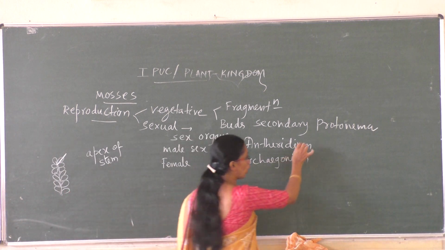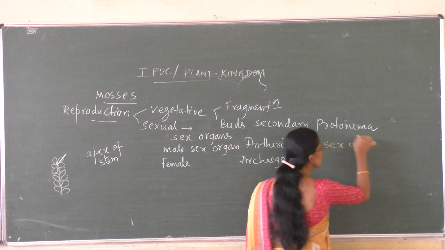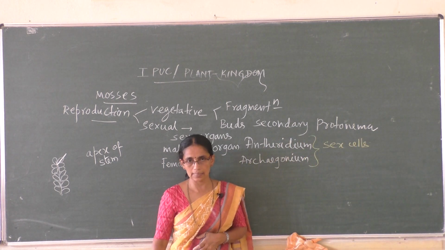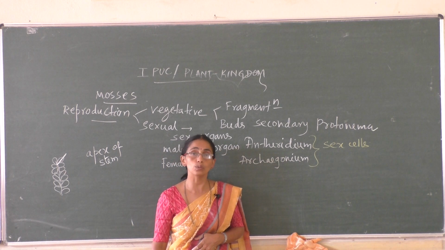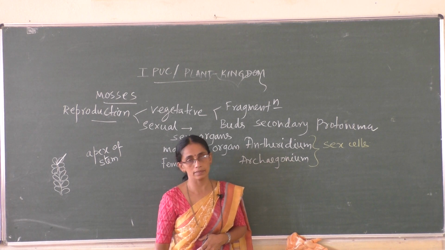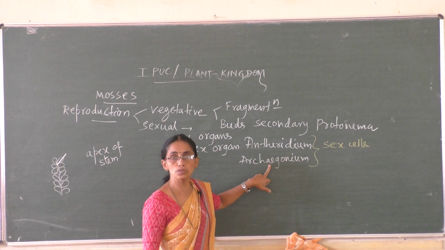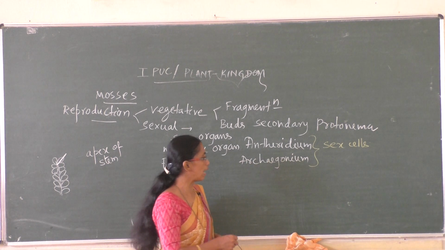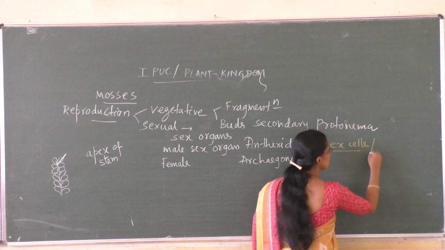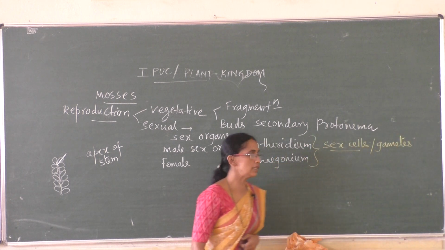These sex organs produce sex cells, antherozoids and egg. The male sex organ produces the antherozoid, the female produces the female gamete, the egg. Antherozoids are the male gametes. Sex cells are nothing but gametes.